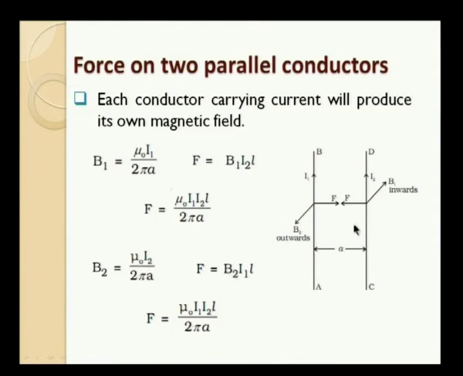In the same way, the first conductor produces a magnetic field which is around it in a circular way. So, that exists in this region inwards for the second conductor. B1 is the magnetic field produced by the first conductor, and the second conductor experiences this force. When we substitute this B1 here, this is the expression we get for conductor 2. This is for conductor 2, this is for conductor 1. So, both the conductors experience the same force when we look at the two expressions.